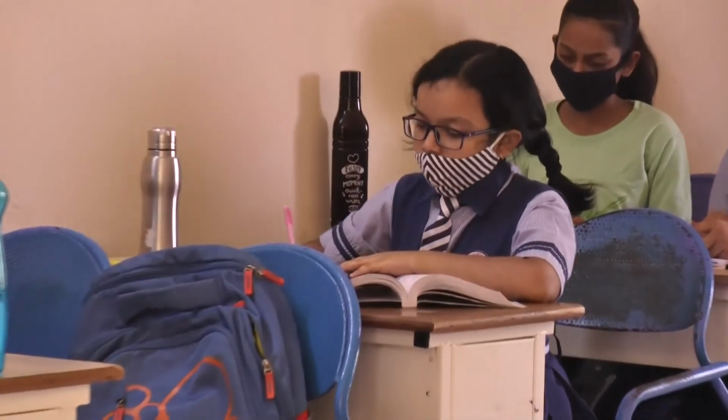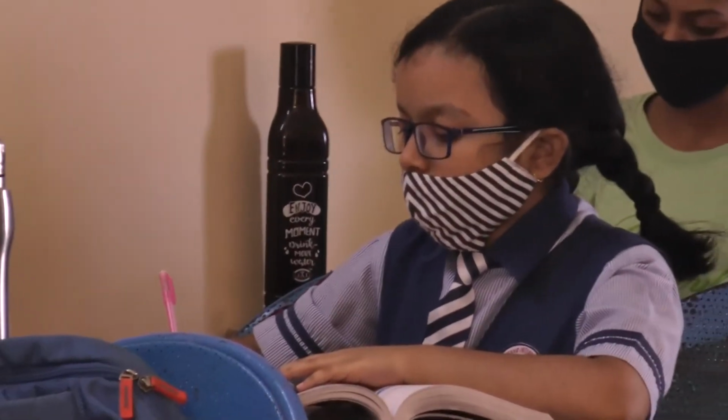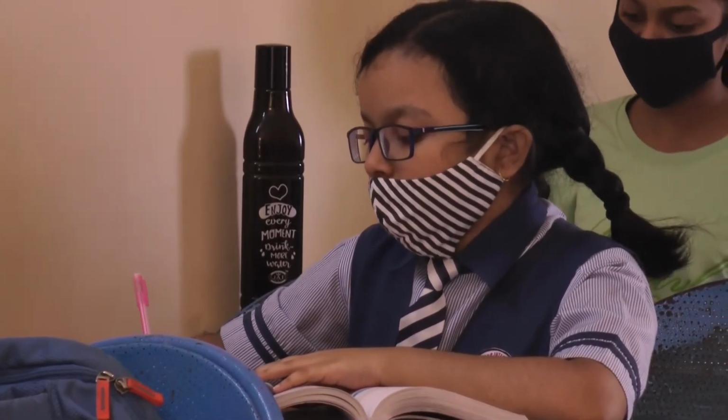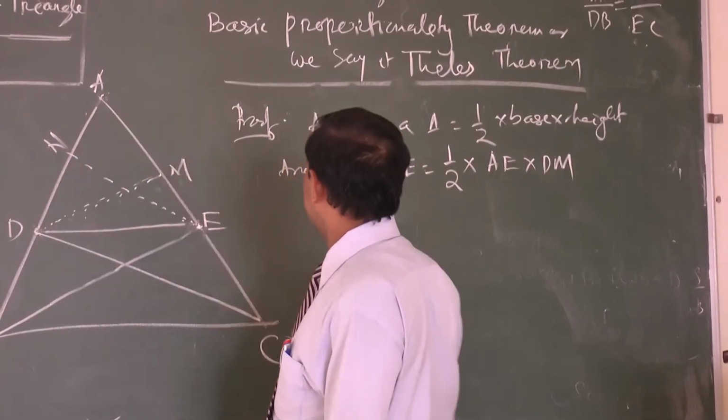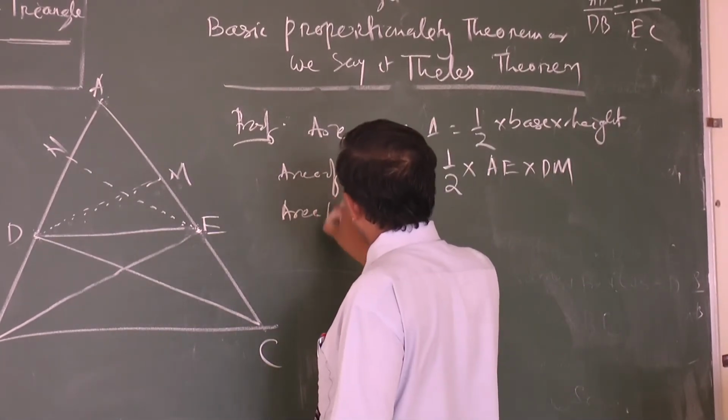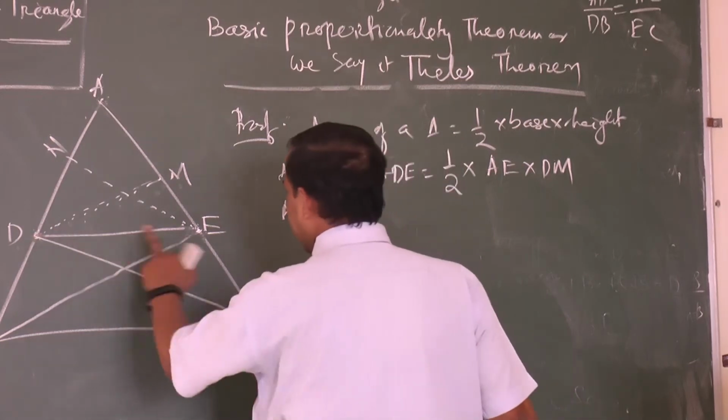This triangle has base AE, so the area is half into AE into DM. Clear? Again, area of triangle, what? DEC.